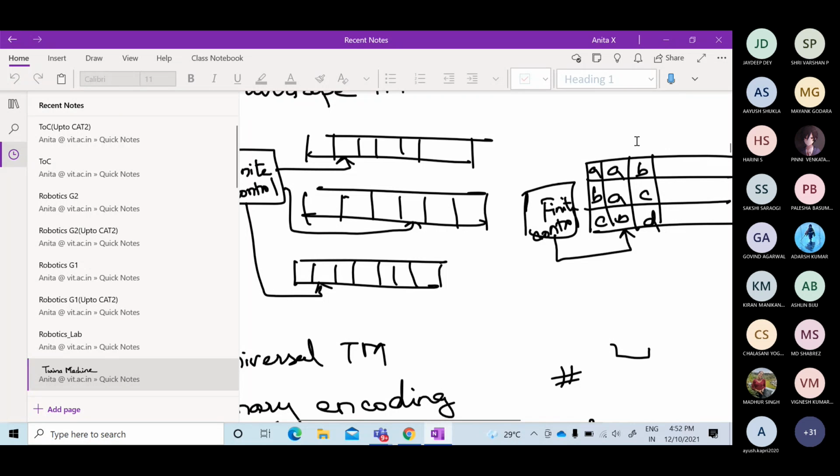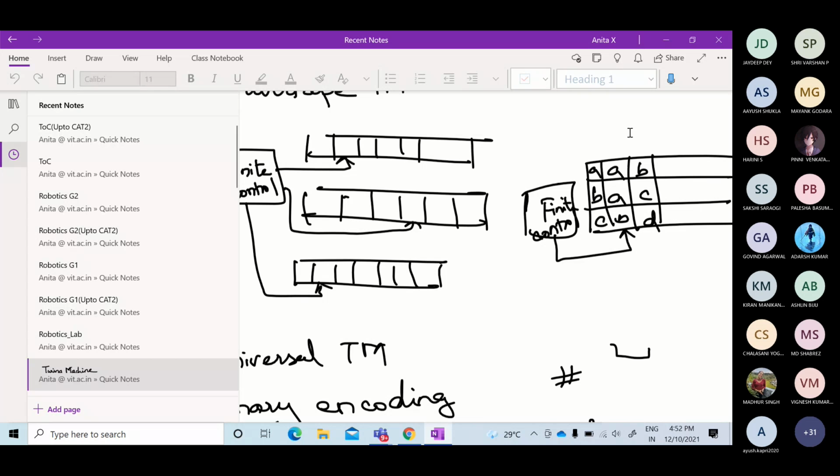In that case, what will I be doing? Let us consider this is state Q naught. If my track symbols are BAA, then I will be taking one decision. If the track symbol is BAB, then I will be taking another decision. So I will be referring to all the track symbols. This is a brief intro with regard to the multi-tape, multi-track Turing machine.